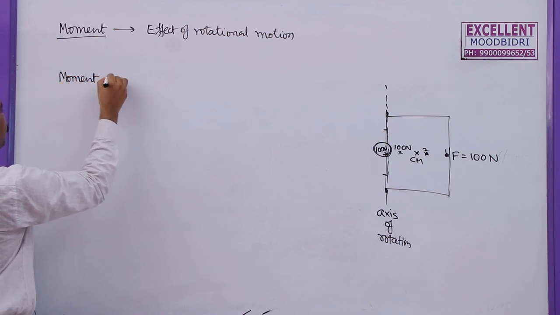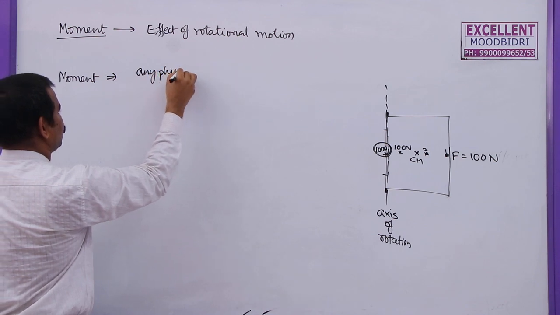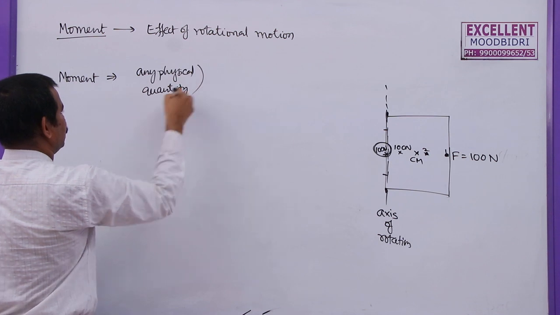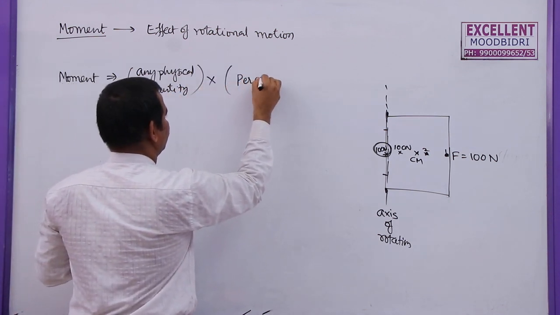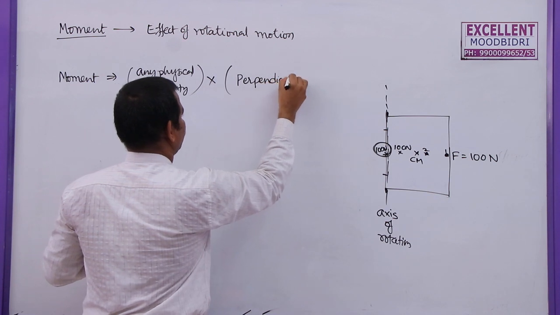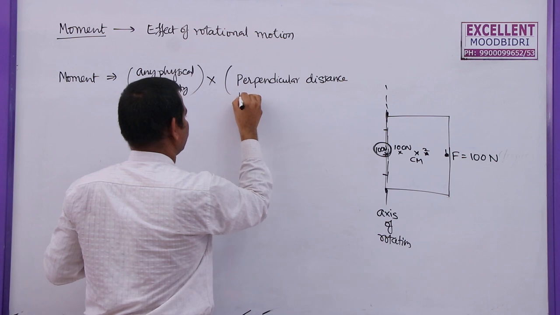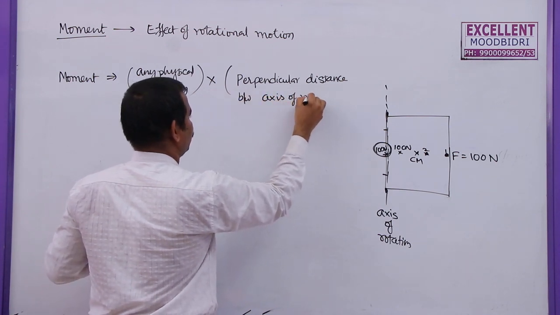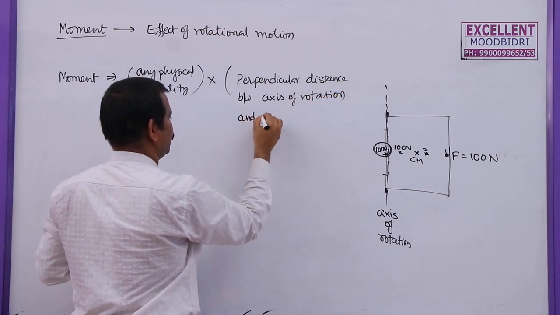Moment is any physical quantity that is being multiplied by the perpendicular distance between the axis of rotation and the point of application.